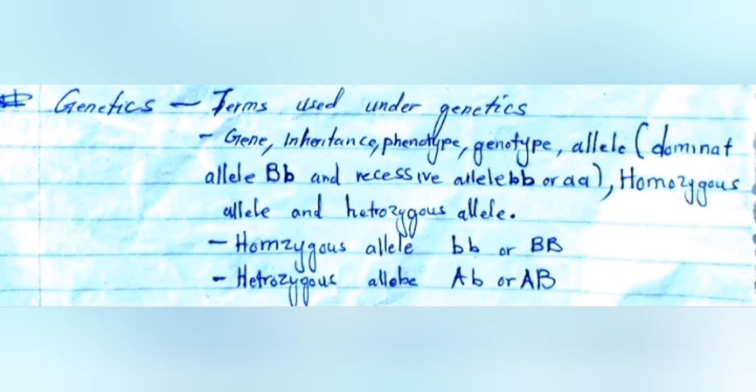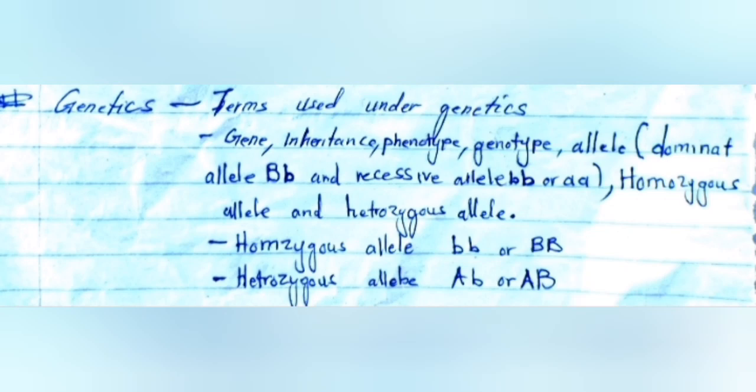Then the last one, which is heterozygous. You need to know the definition of heterozygous. Heterozygous alleles are alleles with different letters.